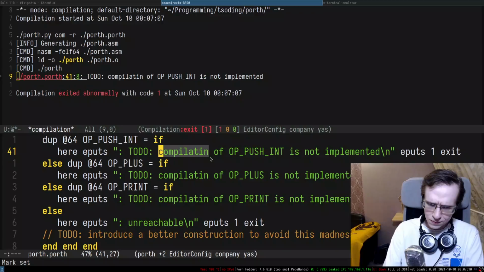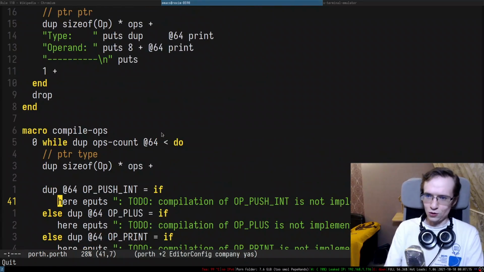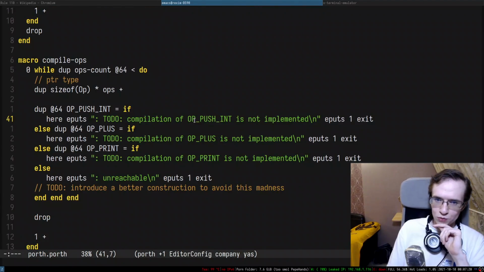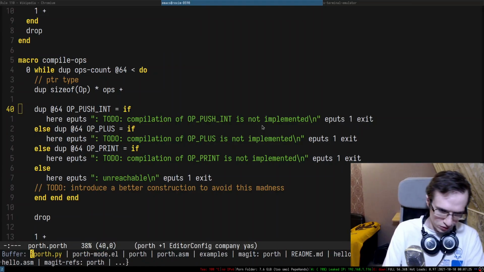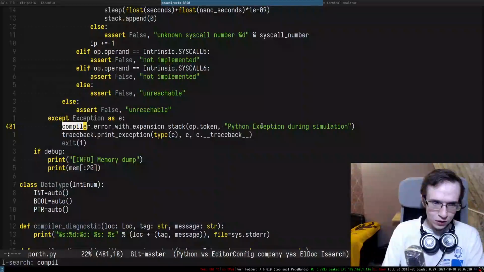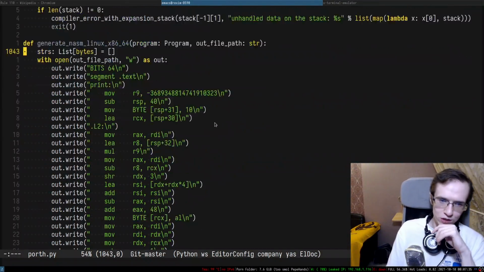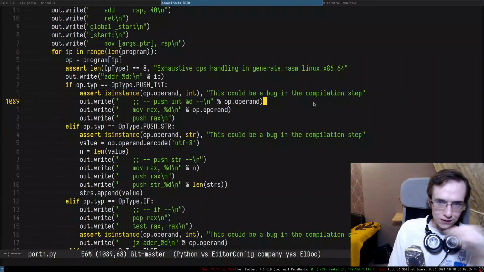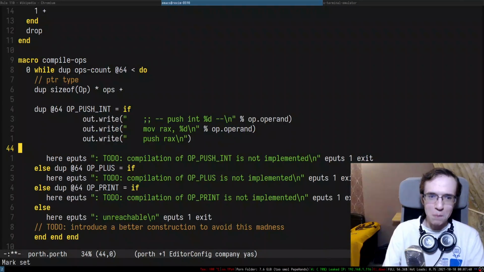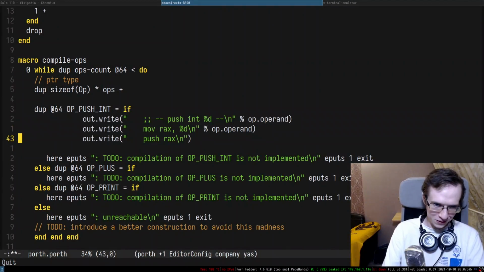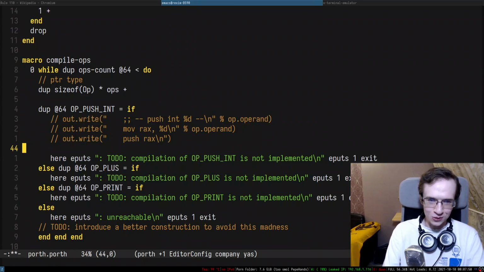Compilation of this thing is not implemented yet. So as you can see, compilation of push int is not implemented. So how do you even implement push int? This is a very interesting question. So let's take a look at the compile file, and I think it's somewhere, yeah, there we go, generate. So push int. Yep, we're already translating Python code to Porth. Look at that, we're already doing actual things, chat. Isn't that cool? I think it's pretty cool.